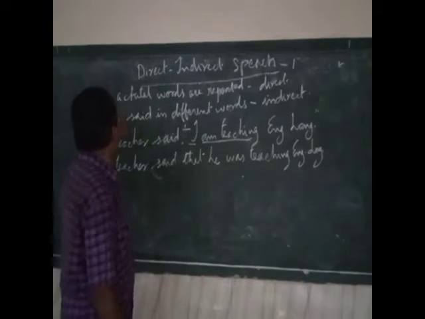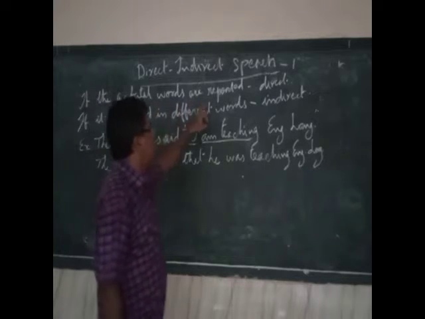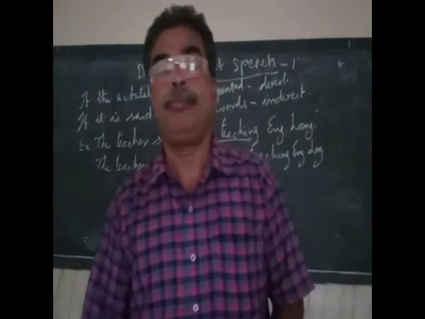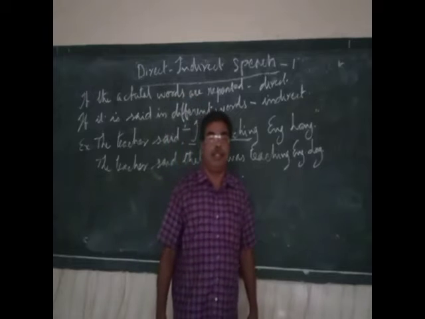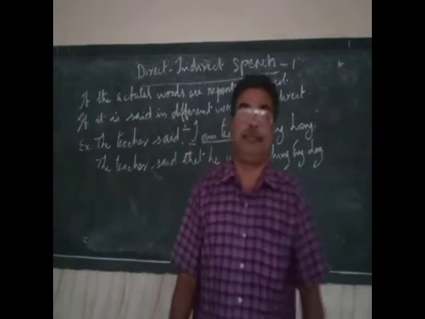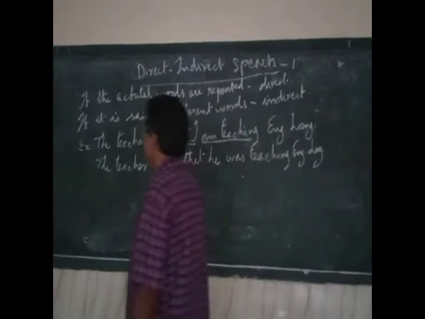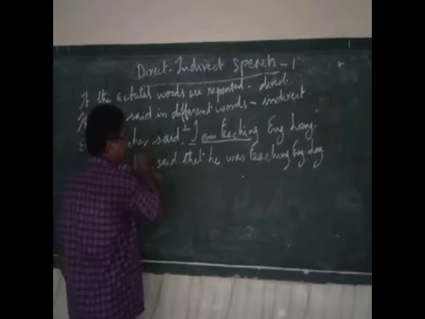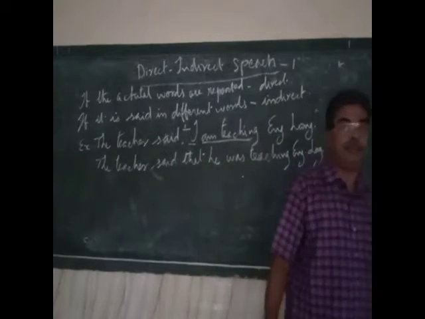As I have written here in the short form, if the actual words are repeated, it is called direct speech. Now, what are these actual words? A person is saying something. For example, your teacher in the class says, "I am teaching English language."